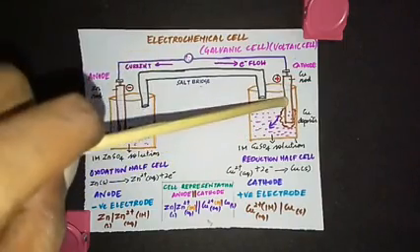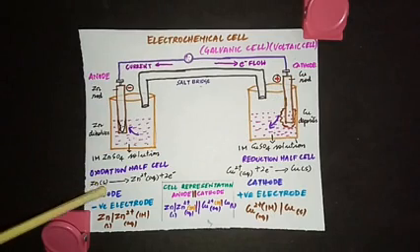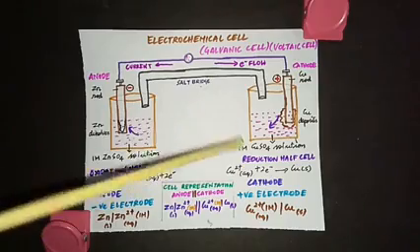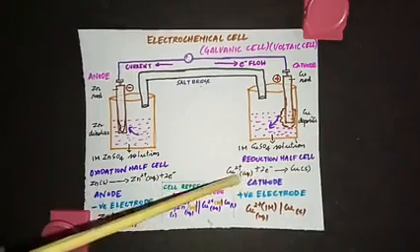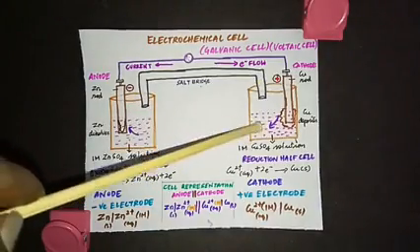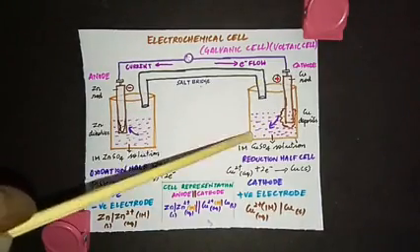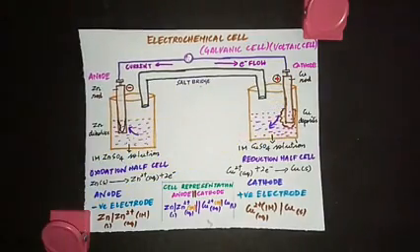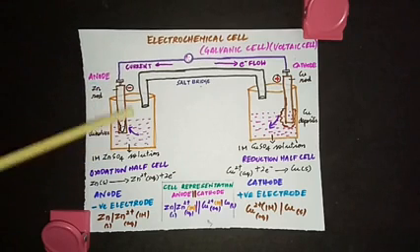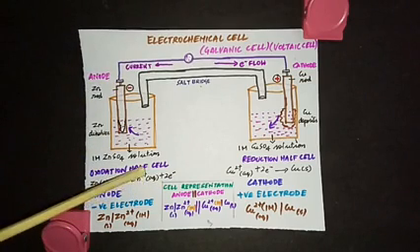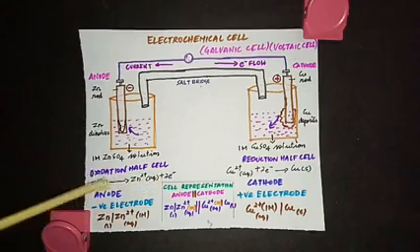So look at the reactions here. Zn loses electrons: Zn gives Zn2+ plus 2 electrons. These electrons are taken by Cu2+. See, Cu2+ plus 2 electrons gives Cu solid. So the Cu2+ ion concentration in the solution decreases because Cu2+ is taking up the electrons and depositing as copper on the copper electrode. So what is happening at this zinc electrode? Oxidation. See, zinc is changed into Zn2+ by losing electrons. So here oxidation is happening, here reduction is happening.